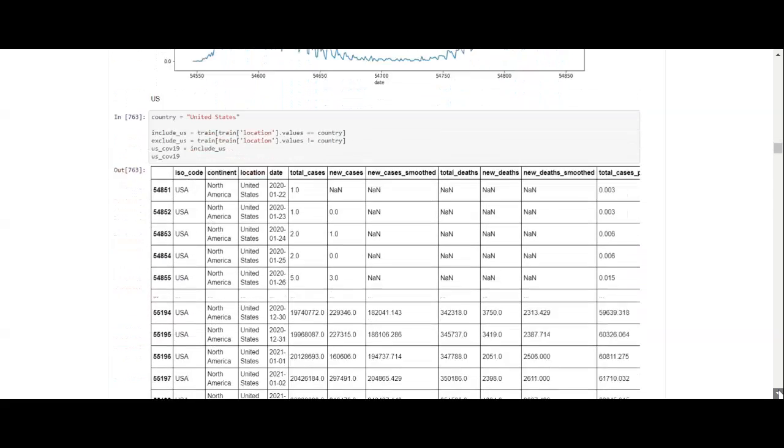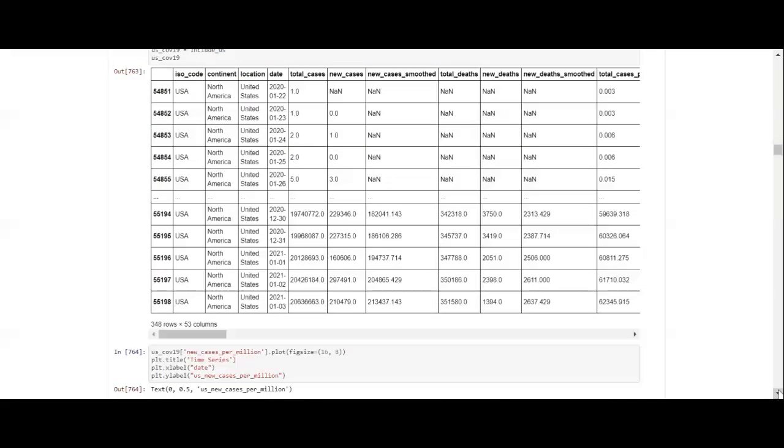Let's look at the US. You had 210,000 new cases and 1,394. So the US had more.